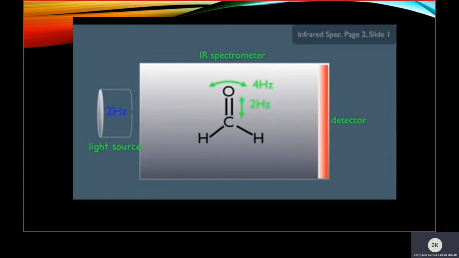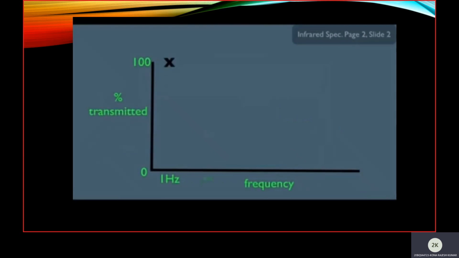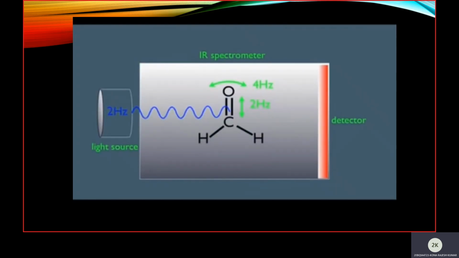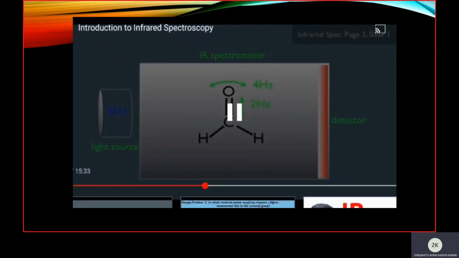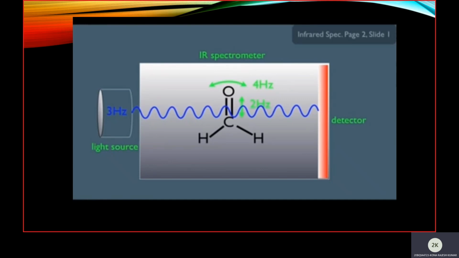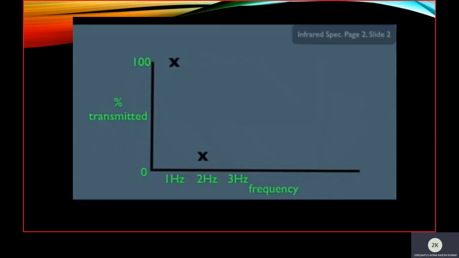So when we pass 2 hertz, it matches the natural vibrational frequency and only a little amount of light is transmitted. Let's say this is the percentage of light transmitted. And next, let's take 3 hertz. It doesn't match the natural vibrational frequency, so the detector detects the light and the outcome is 100%.